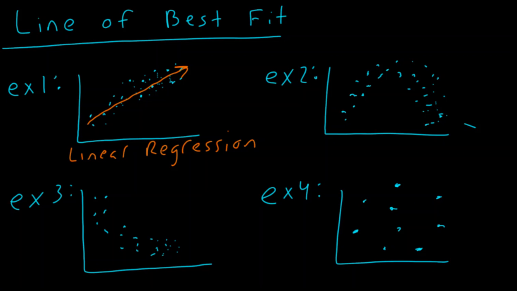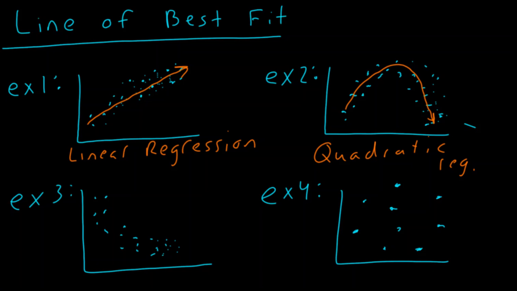Now you'll notice here, for example 2, if I drew a straight line, it really doesn't capture the right hand side of the data. So what's our line of best fit here? Well, in this one it is this U shape, and so what kind of graph gives us a U shape? Well, of course that is going to be what we call a quadratic regression. And this is actually very useful in businesses, and I would say anything with finance. Governments can use this to regulate taxes, and also, of course, any sort of projectile motion.